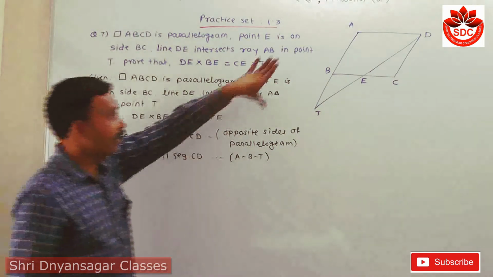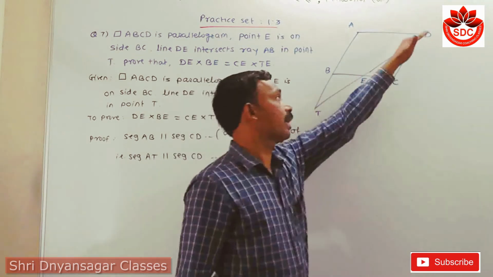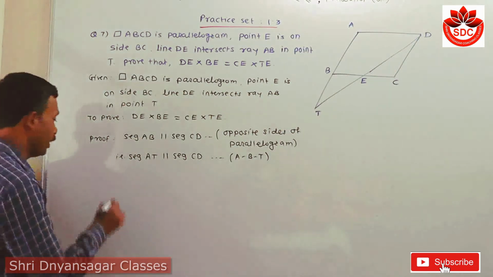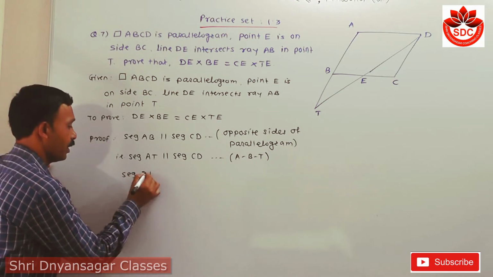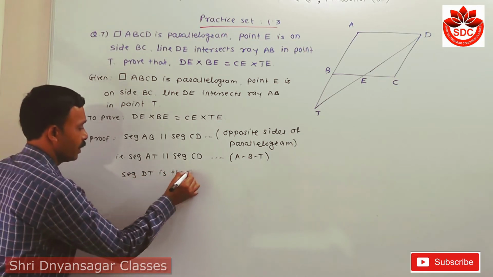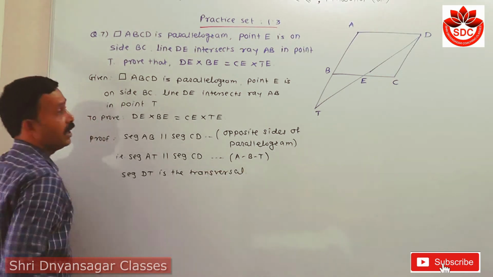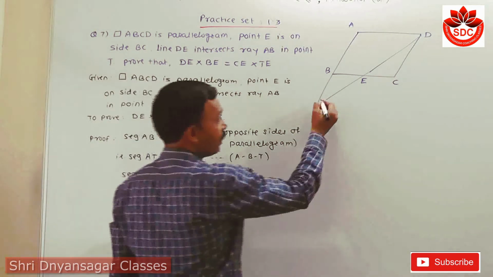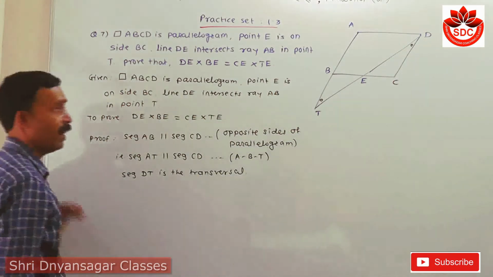Now if we take this line parallel with this line segment, then we take its transversal as DT. Segment DT is the transversal. If this is the transversal, then look at this angle. This angle and this angle are congruent. Why?